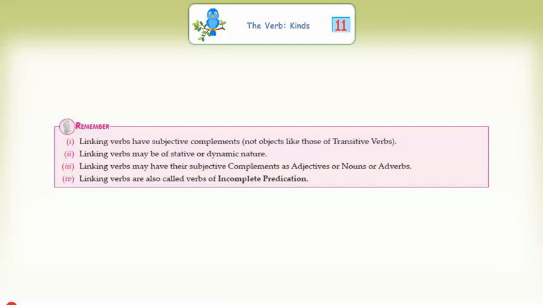Remember, linking verbs have subjective complements, not objects like those of transitive verbs. Linking verbs may be of stative or dynamic nature. Linking verbs may have their subjective complements as adjectives, nouns or adverbs. Linking verbs are also called verbs of incomplete predicate.